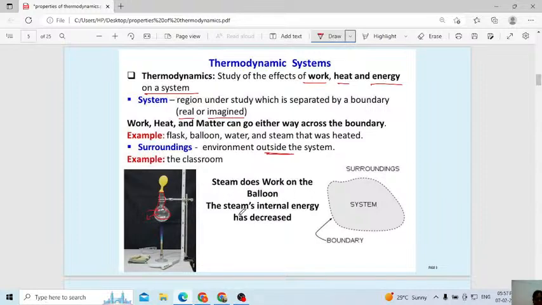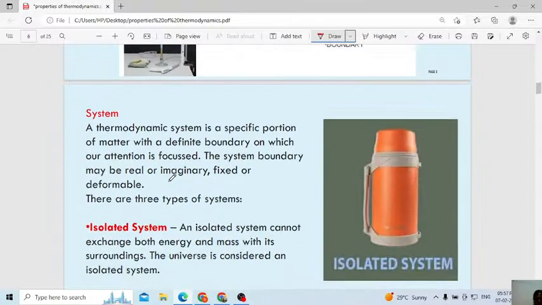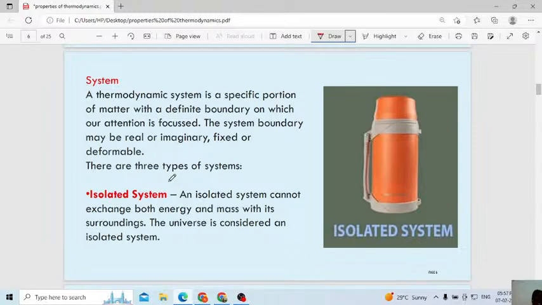Steam does work on the balloon. The steam's internal energy has increased. Once the water starts boiling, it converts into steam. Then this steam goes inside the balloon and the balloon blows up. Then you come to know that the water has started converting into steam. It looks like a simple example, but we have to consider the simple example when we study in detail. Correct? Yes. Next one, what is meant by a system? In the system we have different types. Let us study in detail.